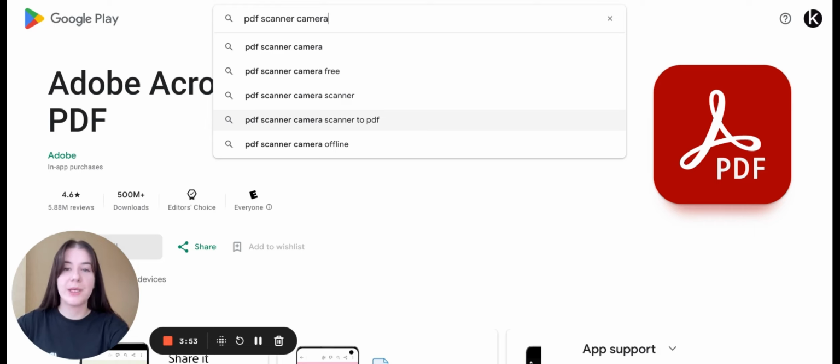Like in our case, PDF scanner, camera scanner to PDF, we understand that users won't type this search request in the search bar, and most probably, even when the keyword is in suggestions, they won't click it because there are some repetitions and so on. So in keyword promotion, we may use such a request only to support the main keyword we promote and to achieve a higher and faster increase.